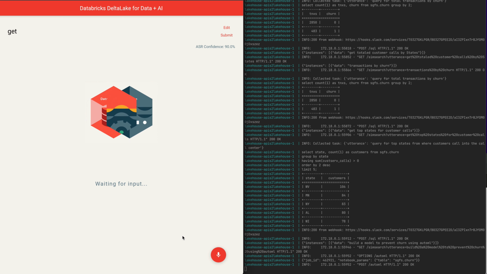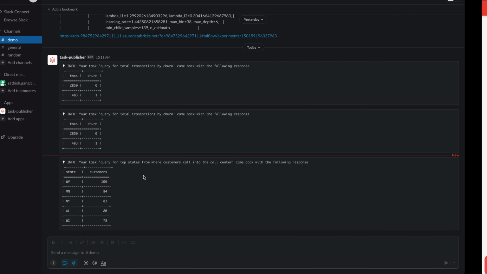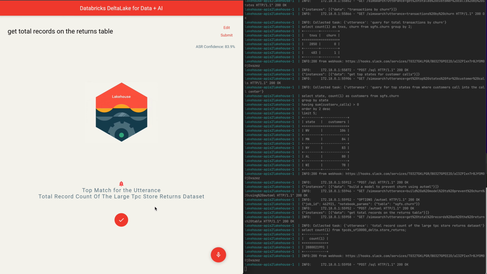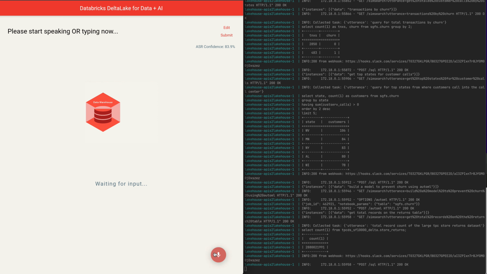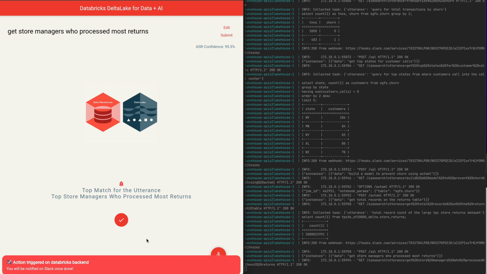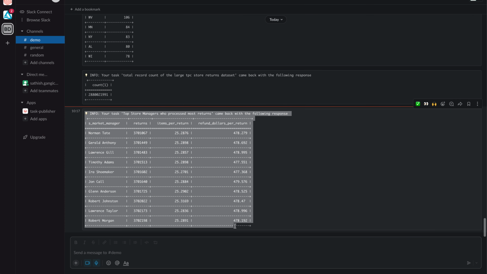Get total records on the returns table. So now we can go and ask that, and you can see the response here come through in just a second. We have about 2.8 billion records there, right? On that, we can also continue and ask, get store managers who processed most returns. Submit it, trigger that action, and that should go give us the response back out here on Slack, right?